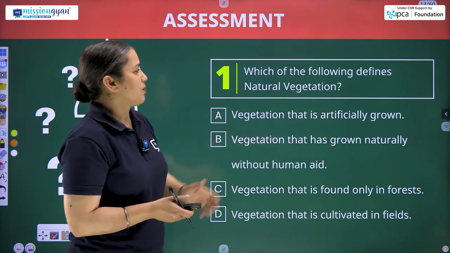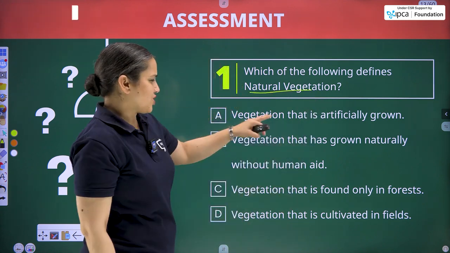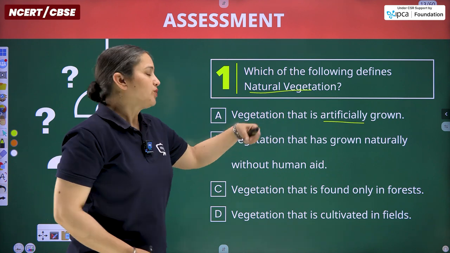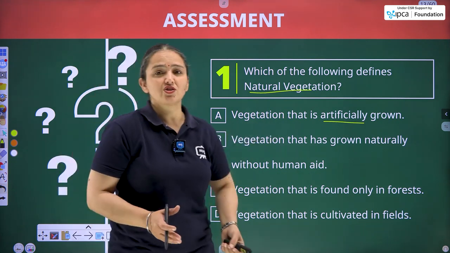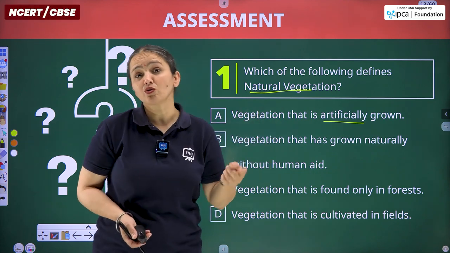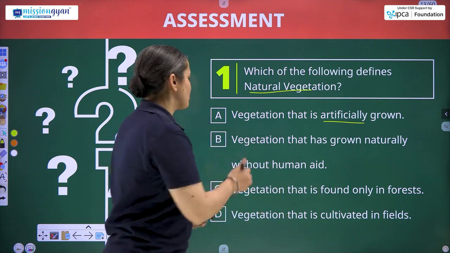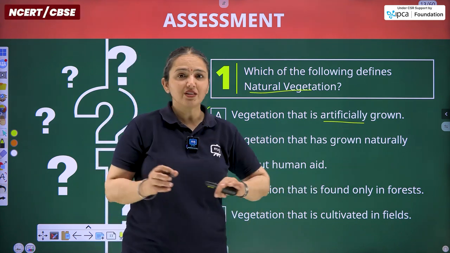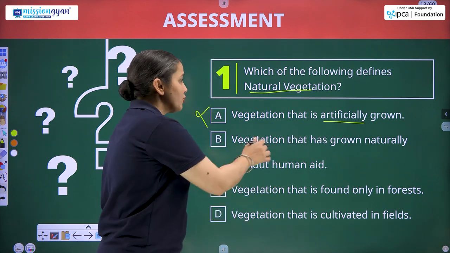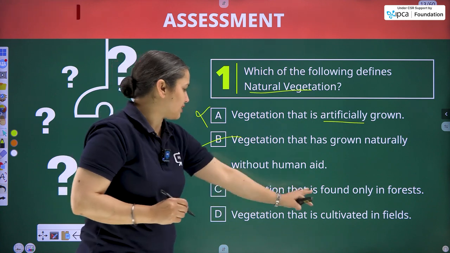Question number 1, which of the following defines natural vegetation? Vegetation that is artificially grown, we are talking about natural. No, although none of the vegetation is artificially grown, because we are talking about the vegetation that is grown by humans, to be referred to as vegetation only in the simplest term, not to be considered artificial vegetation. Artificial means that is non-living. Vegetation that has grown naturally without human aid, this can be considered, actually this is to be the answer, but still let's read the other two.